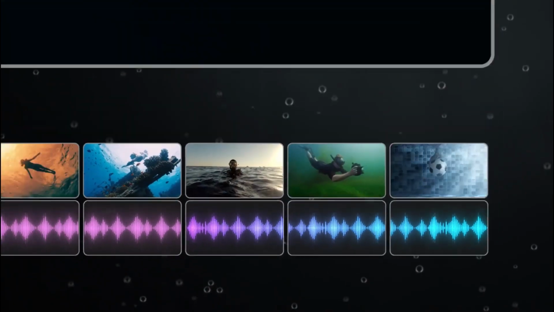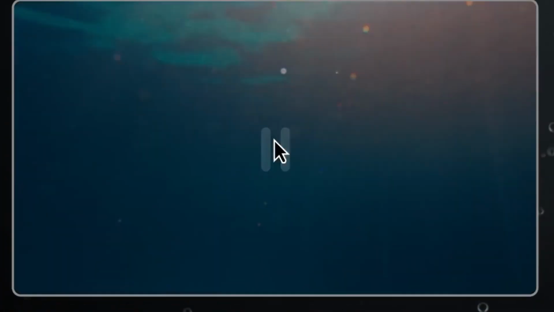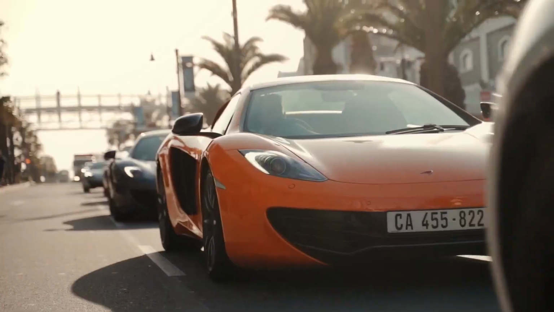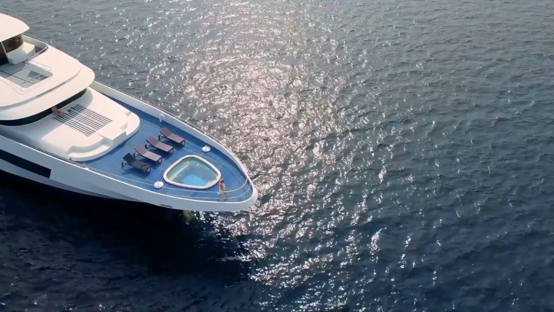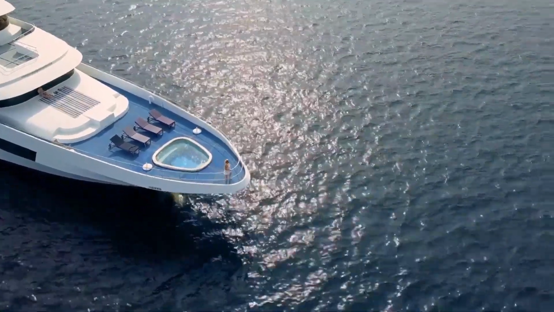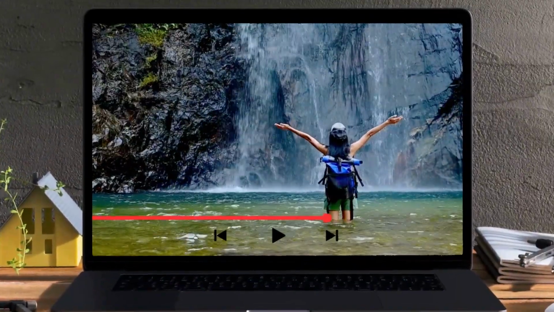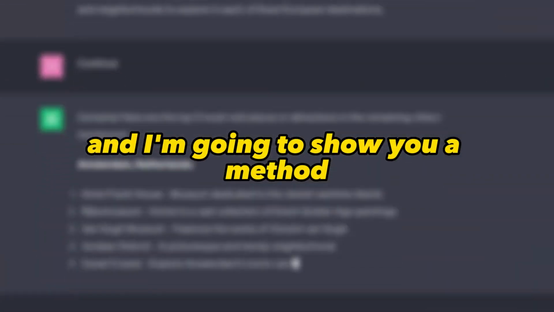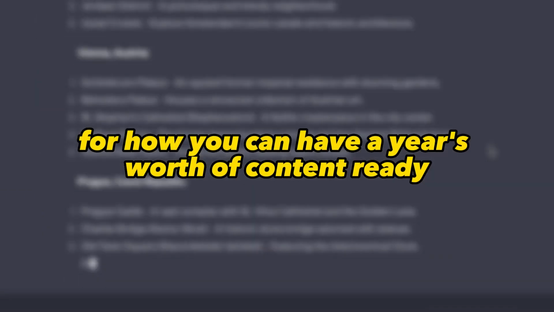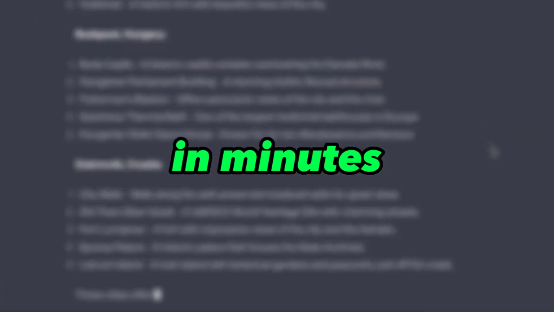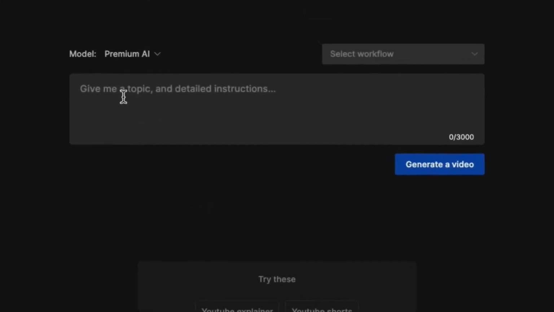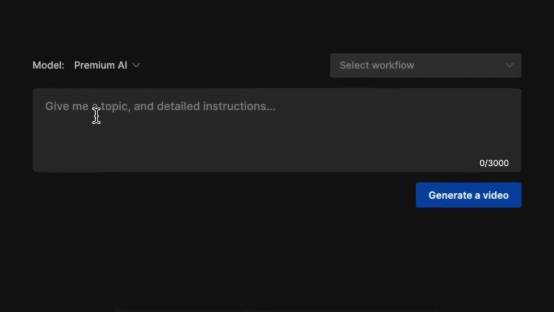However, you do need to remember that this tool creates these videos based on stock footage. So you have to pick topics that have a lot of stock footage about them. A perfect example is the travel niche. And I'm going to show you a method for how you can have a year's worth of content ready in minutes. So this tool works with prompts, similarly like ChatGPT.